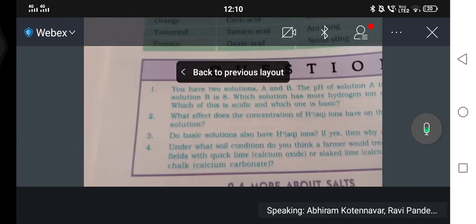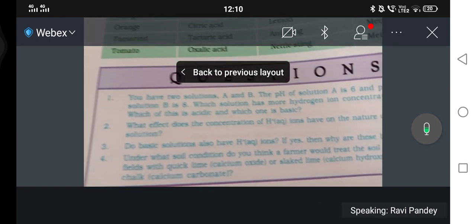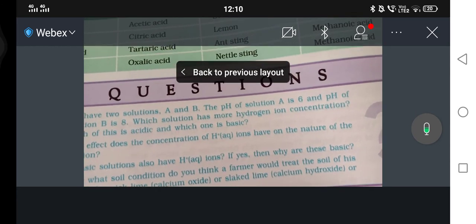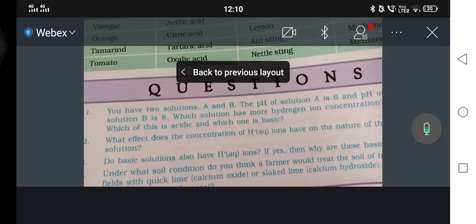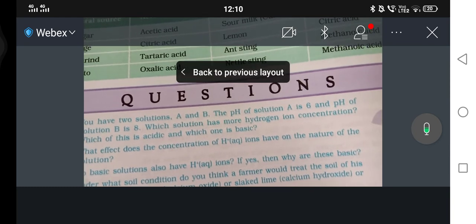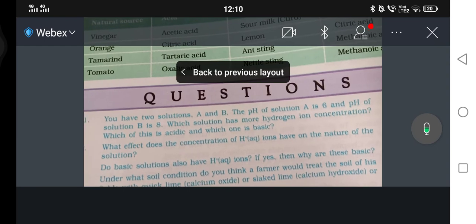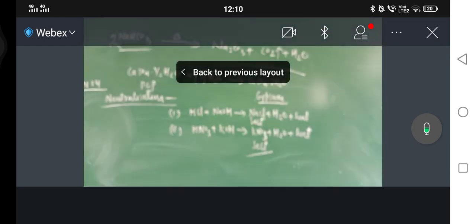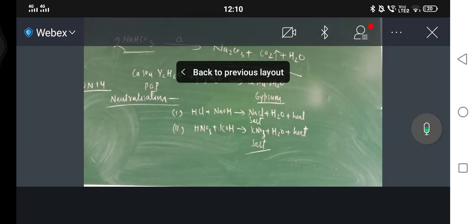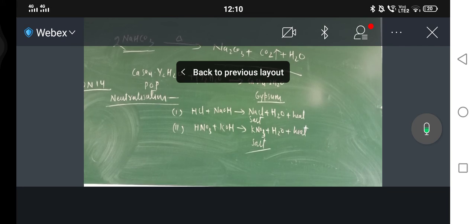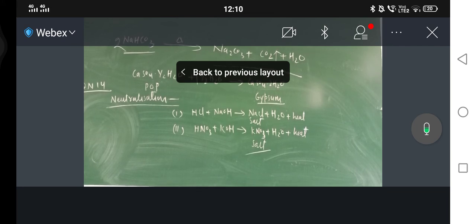You have two solutions A and B. The pH of solution A is 6 and pH of solution B is 8. Which solution has more hydrogen ion concentration? Which of this is acidic and which one is basic? Solution A has more hydrogen concentration. So A has more hydrogen, sir, and A is acidic, sir. B is basic, sir. Of course.